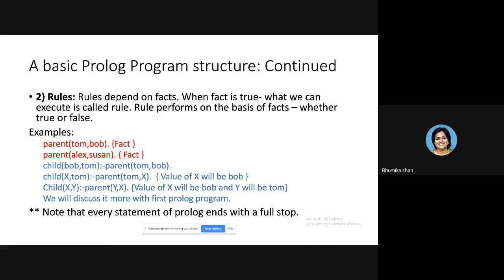In the body of the rule, you will write one or more facts. So what will happen here? Whenever parent Tom, comma, Bob is true, then only child Bob, comma, Tom is going to return true. So whatever you have written on the right side of the rule, if it is true, then your rule is going to return true. If whatever you have written on the right side returns false, then your rule is also going to return false.